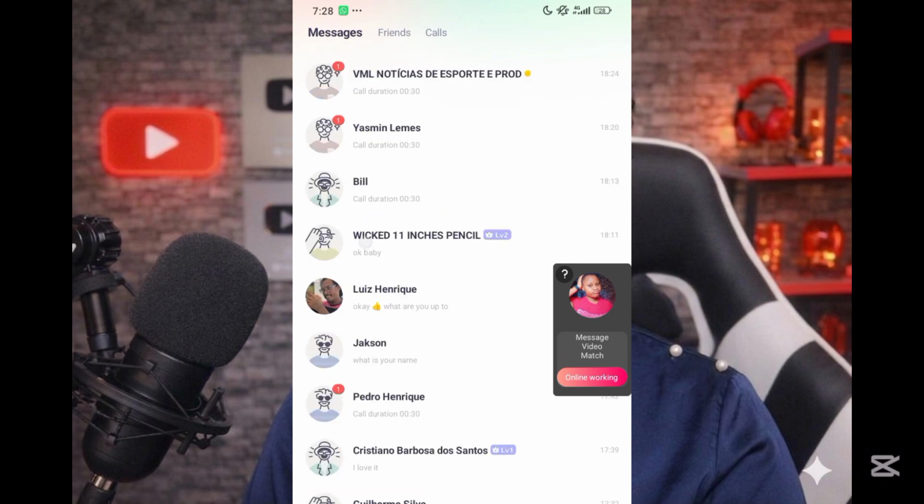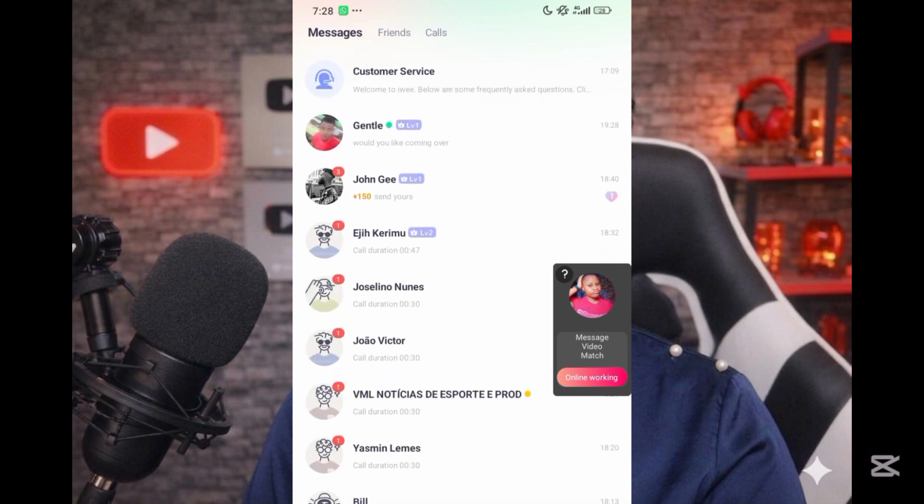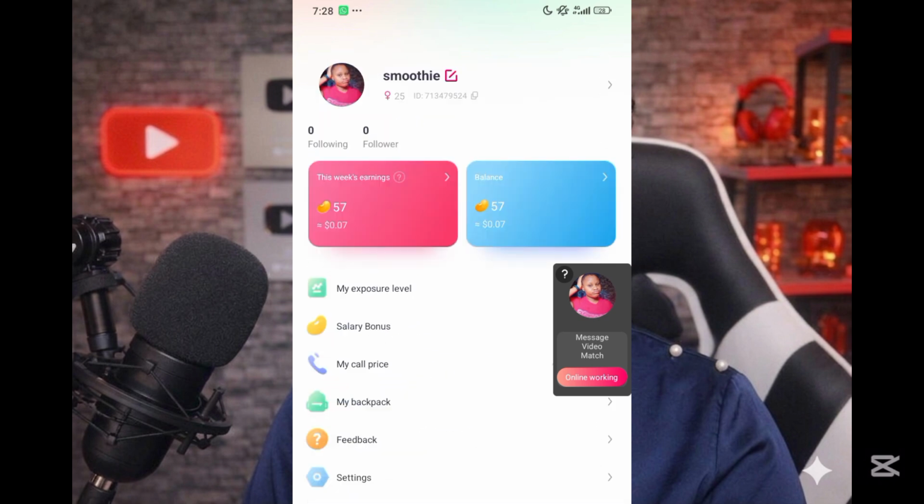So this is all about this particular app. If you have any question, let me know in the comment section. And if you're interested in joining an agency on this particular app, it is Fogo app. Before it was Iwee app. Now it is Fogo. So you can join the app.